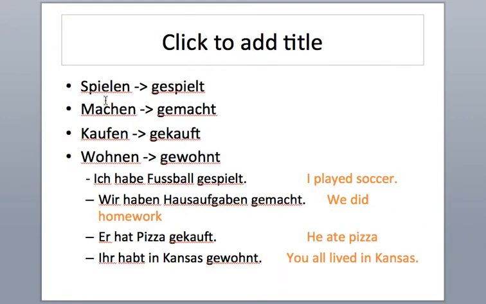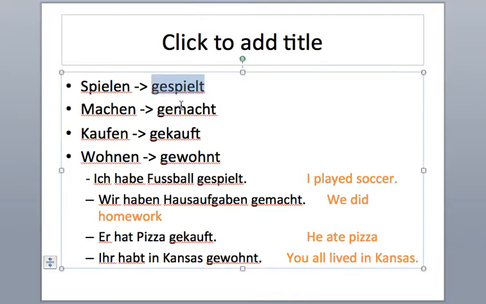Here's some examples. Spielen goes to gespielt. Machen to gemacht. Kaufen to gekauft. Wohnen to gewohnt. So let's see those in action. I start with me. I'm going to be the subject for the first one. Ich habe Fußball gespielt. Notice gespielt is at the end.